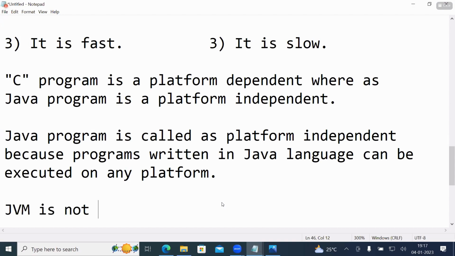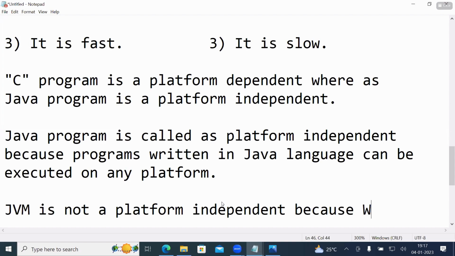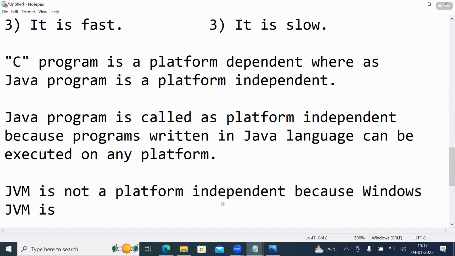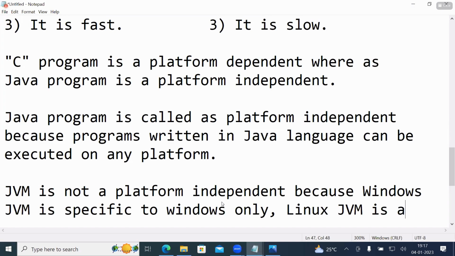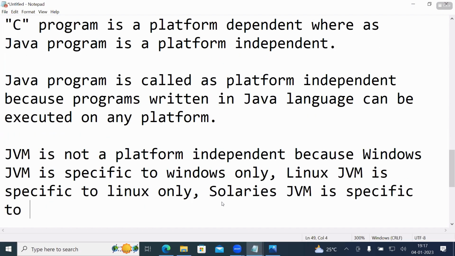JVM is not platform independent because Windows JVM is specific to Windows only, Linux JVM is specific to Linux only, Solaris JVM is specific to Solaris only, etc.